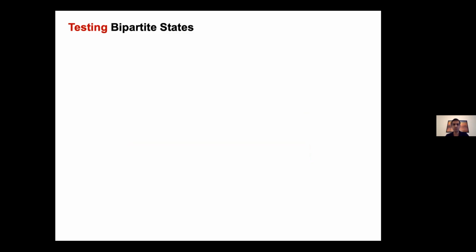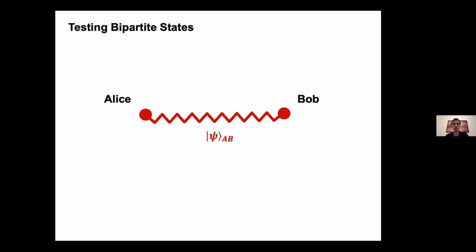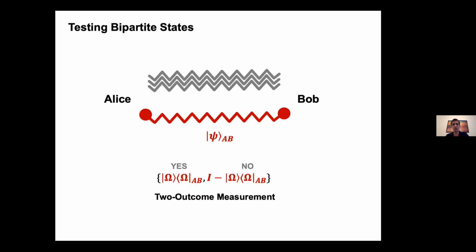A problem that arises in quantum information theory is when two parties want to test a bipartite state. So Alice and Bob have some shared state psi, and they want to test whether this state is equal to some target state omega or not. In other words, they want to jointly perform this two-outcome POVM that tells them if they have the state omega or not. The parties also share some number of EPR pairs. In the rest of the talk, I'll just assume that we have an infinite number of these pairs, which are collectively denoted by this state capital phi.